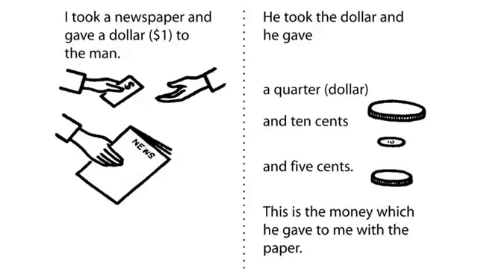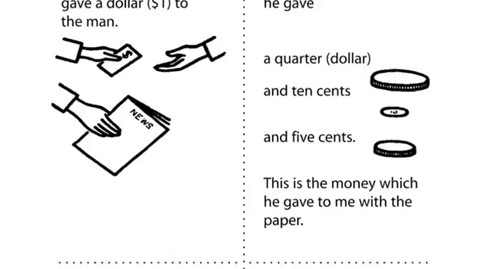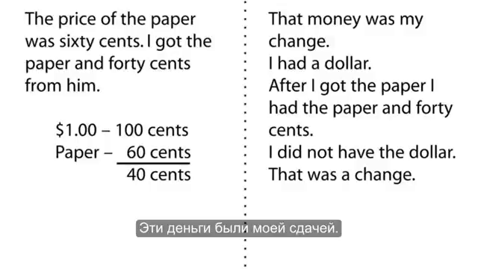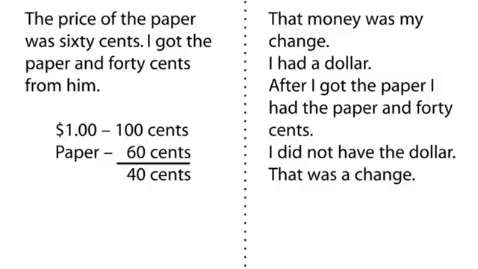This is the money which he gave to me with the paper. The price of the paper was 60 cents. I got the paper and 40 cents from him. That money was my change. I had $1. After I got the paper, I had the paper and 40 cents. I did not have the dollar. That was a change.